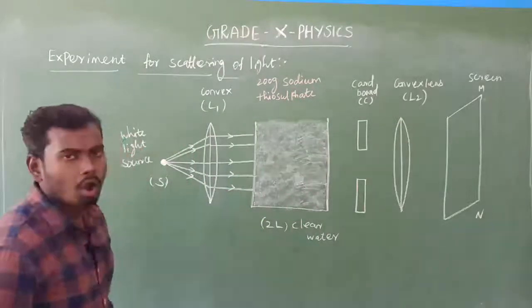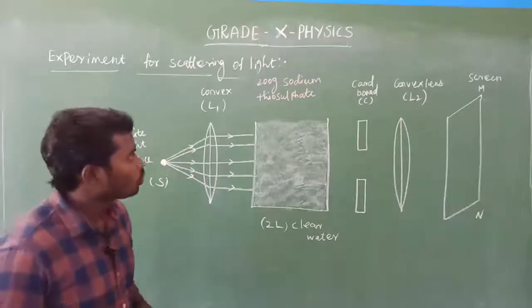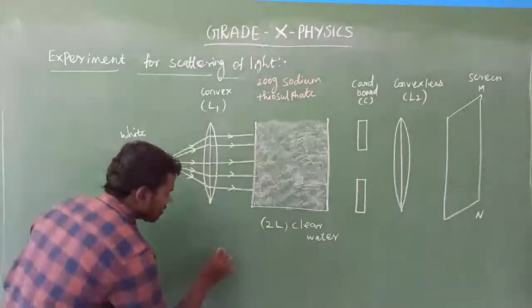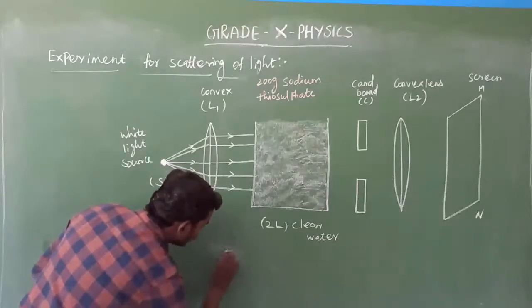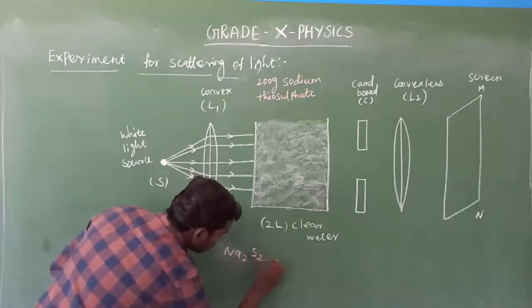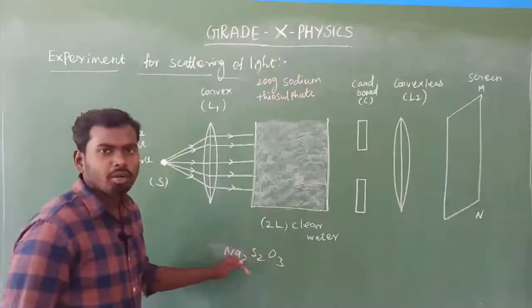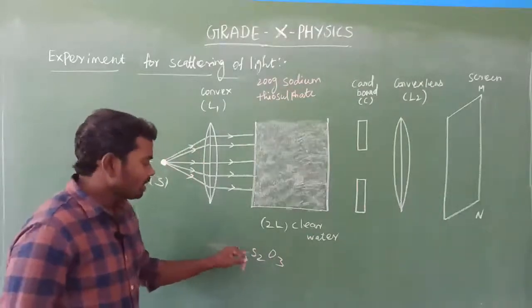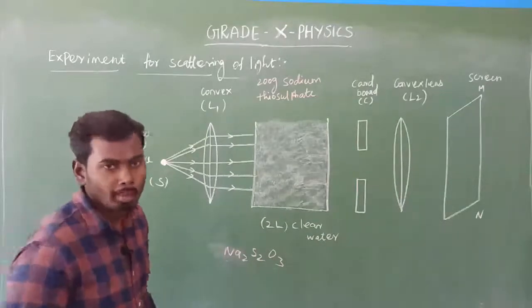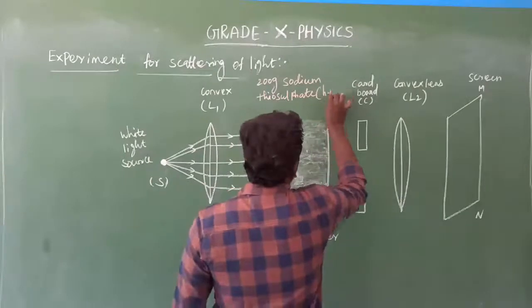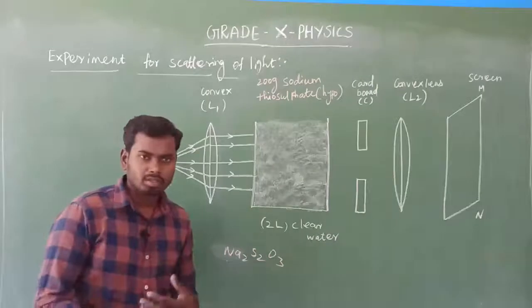The sodium thiosulfate molecular formula is Na2S2O3. This sodium thiosulfate is also known as hypo.